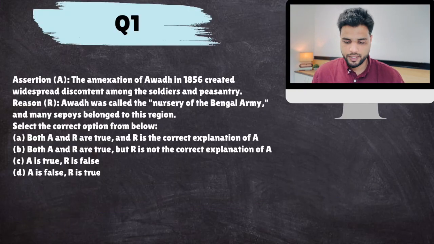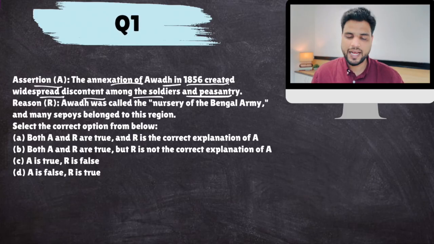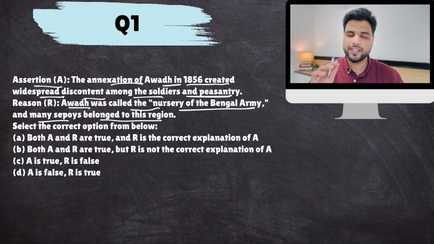So, assertion reason. Assertion: the annexation of Awadh in 1856 created widespread discontent among the soldiers and peasantry. Reason: Awadh was called the nursery of Bengal army and many sepoys belonged to this region. Okay, so yes, Awadh was annexed by Lord Dalhousie and this created extreme discontent among people in Awadh.